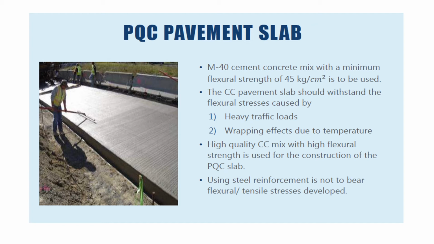The CC pavement slab should withstand the flexure stress caused by heavy moving traffic loads and the warping effect due to temperature. High quality cement concrete mix with high flexure strength is used for the construction of the PQC slab, and steel reinforcement is not used to bear the flexure or tensile stresses developed.